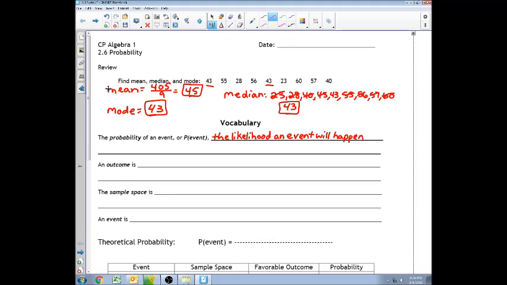An outcome is a possible result of a single event. An example of that would be tails is one outcome of flipping a coin.